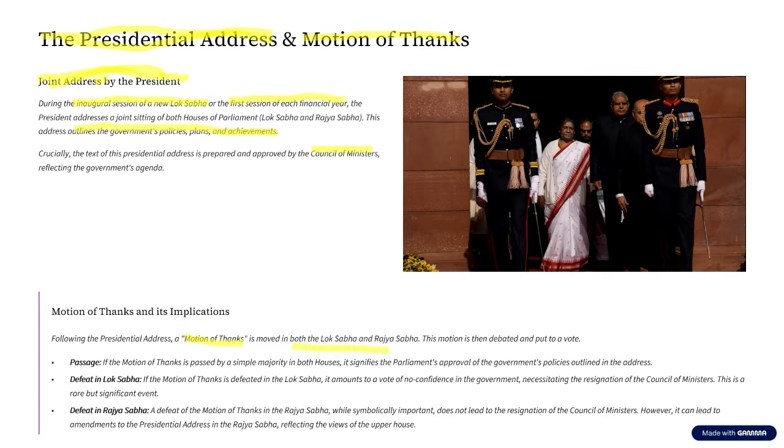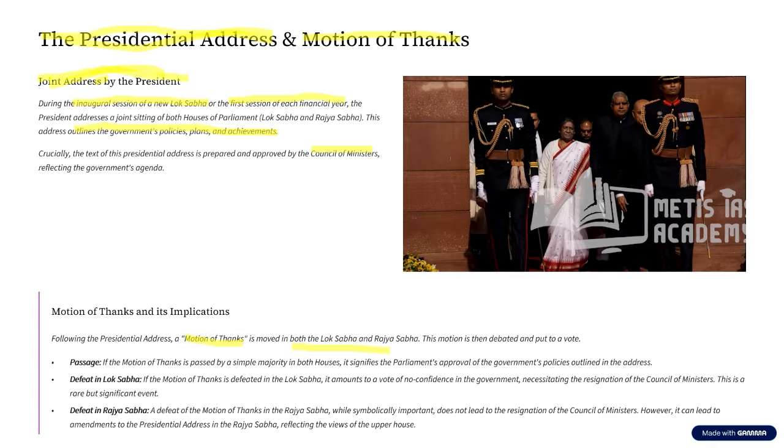Now, what is this motion? Whatever the president has said, people will discuss on this. The ruling party will discuss its positive aspects. The opposition party will discuss its negative aspects, etc. Why are they going to discuss? Because it provides an aspect for the legislature to hold the executive accountable.